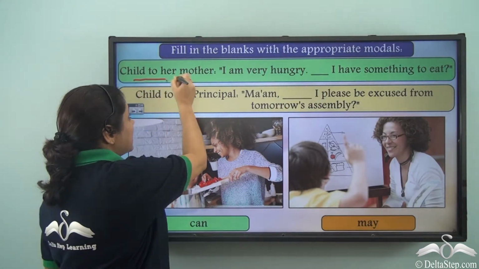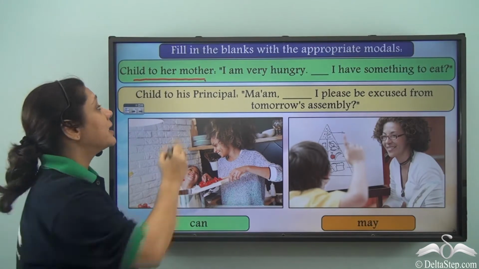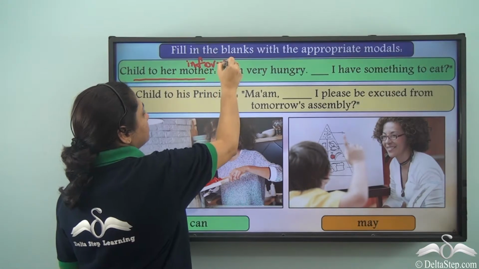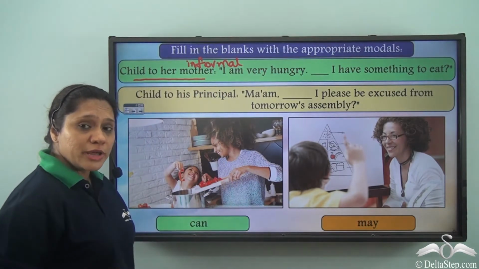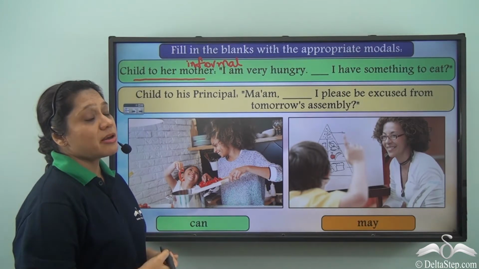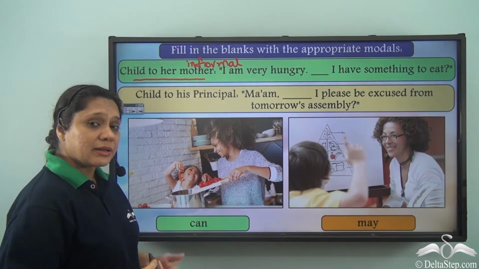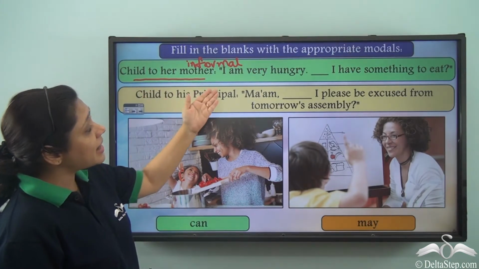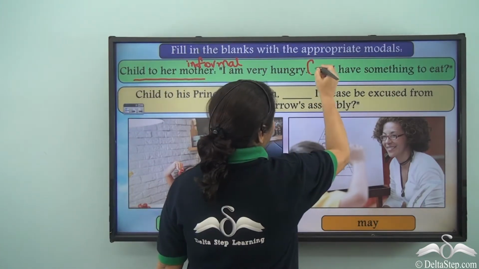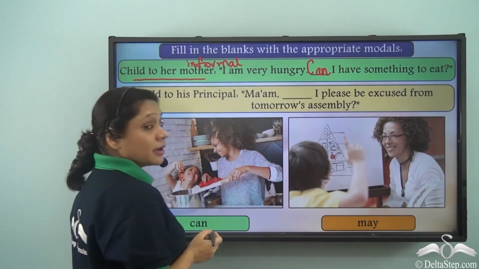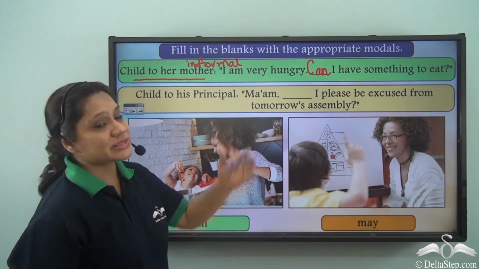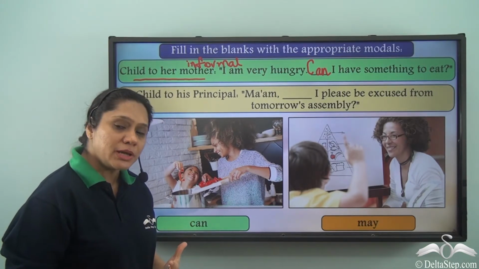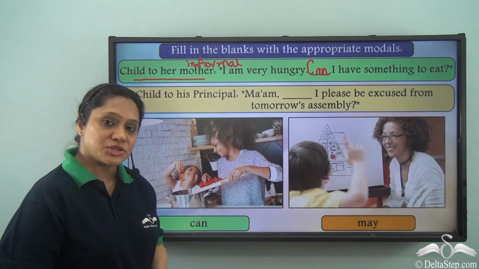Now when a child is speaking to her mother, it is an informal situation. What do we use in informal situations? We have learned that we use can in informal situations. So the child will tell her mother, I am very hungry. Can I have something to eat? Now you can say, may I have something to eat also. It is not incorrect, but we usually use can in informal situations.